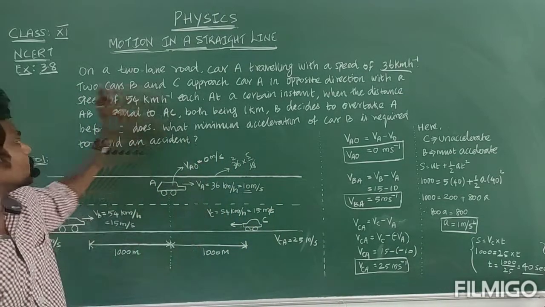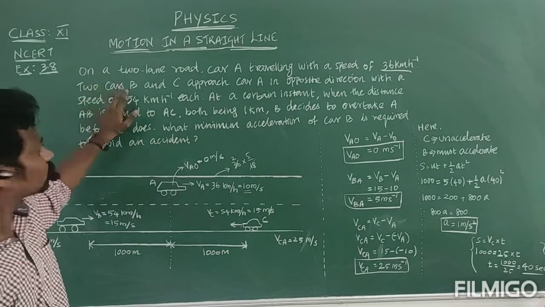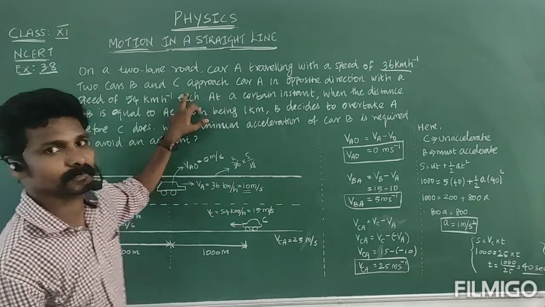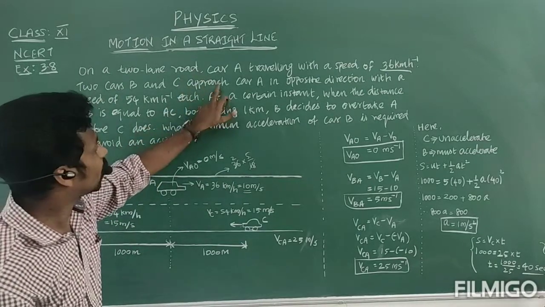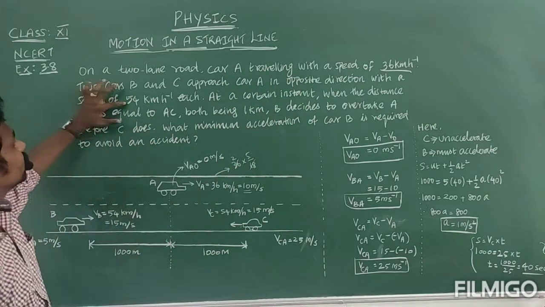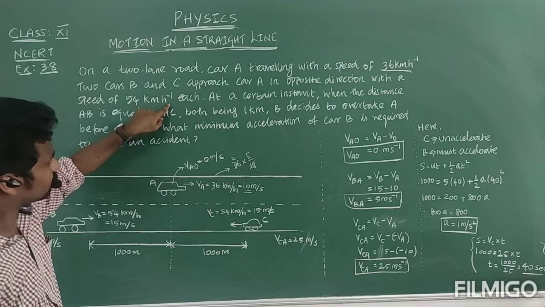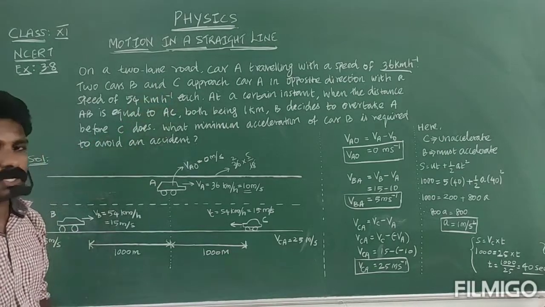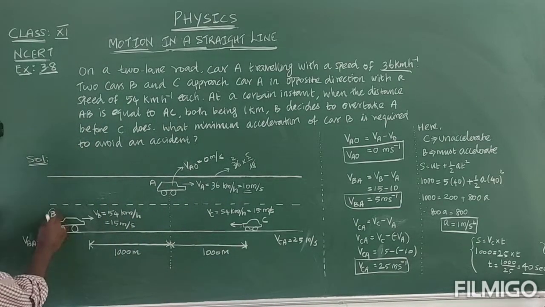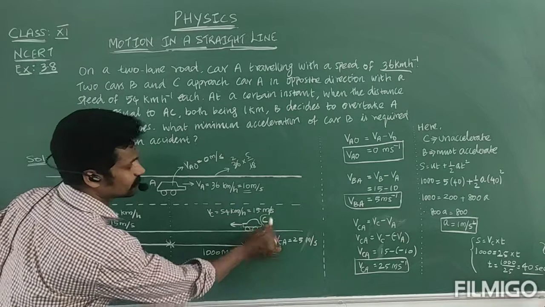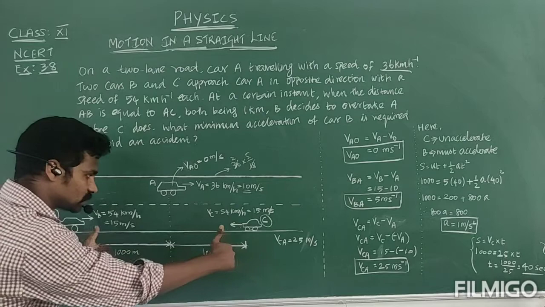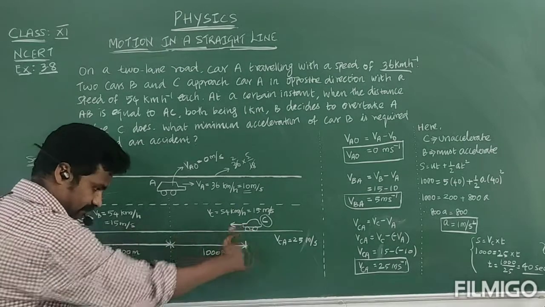Then besides this car A, there are two more cars, that is B and C. The B and C approach A in the opposite direction with the speed of 54 km per hour each. One is B, then one more car is C. Both cars approach the car A in the opposite direction.